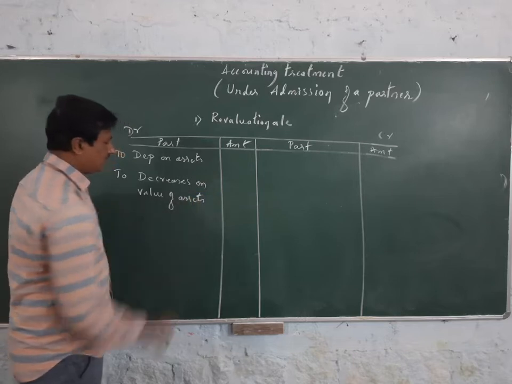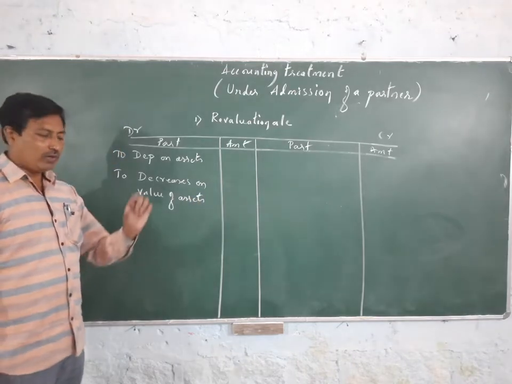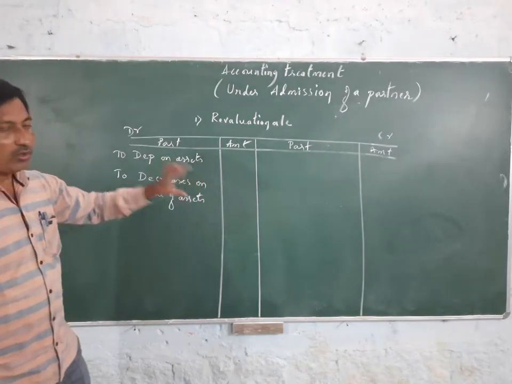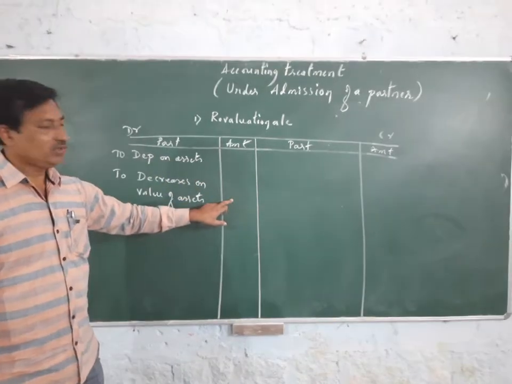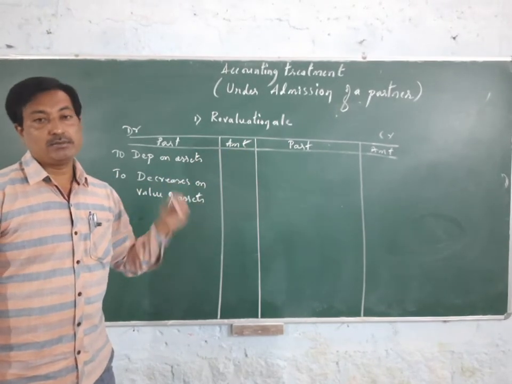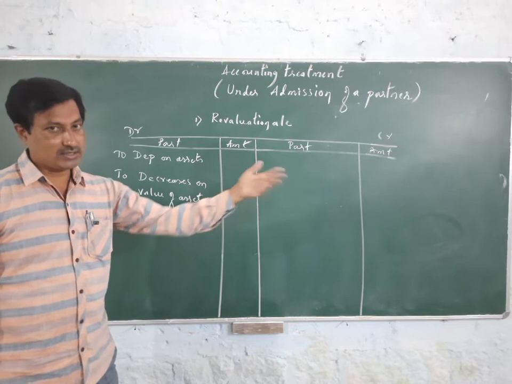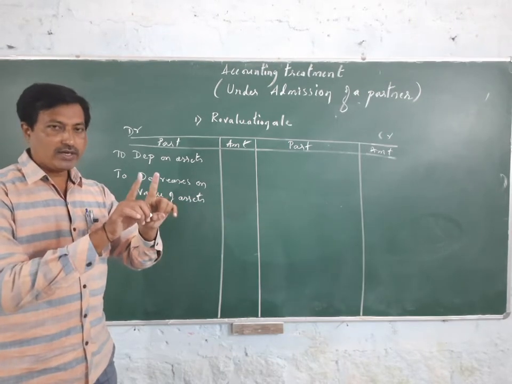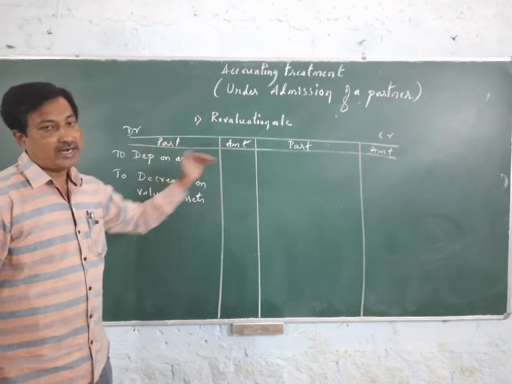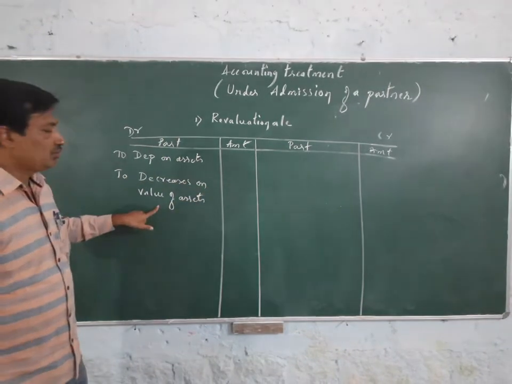If any assets are decreasing, only the decreased value is recorded. We cannot record the total value of the asset. We take only the difference between the asset value shown in the old balance sheet and the present market value, and that amount will be shown here.